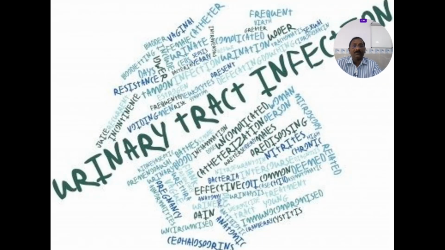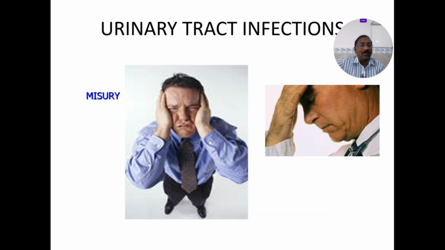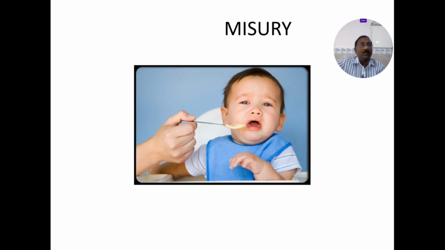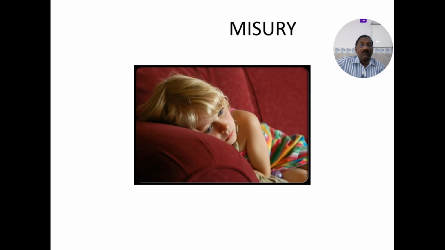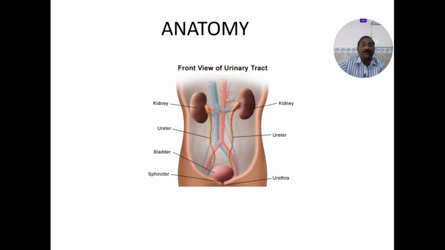If you see here, there is a lot of clumsiness in urinary tract infections. To understand them, you need to know many things to give proper treatment to most of our population. This is very common in females, and common in males also. Children, so common. Recently married, very common. Pregnancy, it's a big problem. Left untreated, they will definitely go into pyelonephritis.